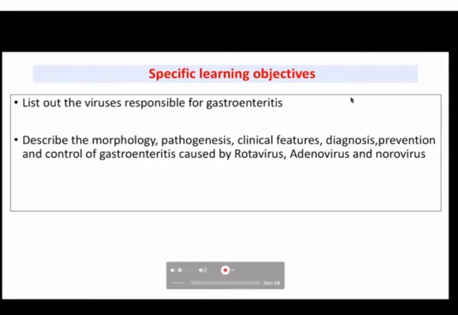At the end of the session, you should be able to list out the common viruses which are responsible for gastroenteritis, and you should be able to describe the morphology, pathogenesis, clinical feature, diagnosis, prevention, and control of gastroenteritis caused by rotavirus, adenovirus, and norovirus. Mainly rotavirus is a must-know area. You might get a short note on rotavirus, or on laboratory diagnosis of viral gastroenteritis as a whole. But rotavirus is an important topic.